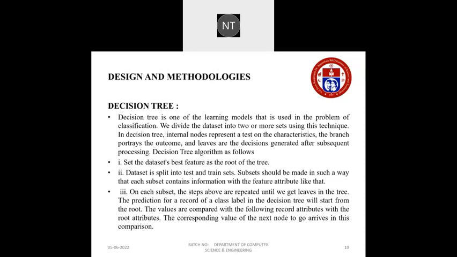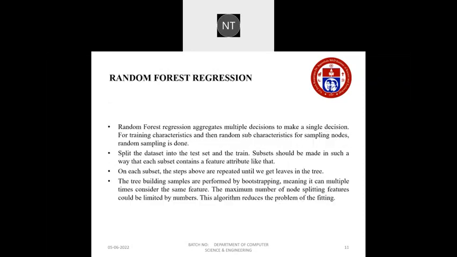The dataset is split into test and train sets, and subsets should be made in such a way that each subset contains information with the feature attribute. On each subset, the steps above are repeated until we get leaves in the tree. The values are compared with the following record attributes with the root attributes. The corresponding value of the next node is given as it arrives in the comparison.